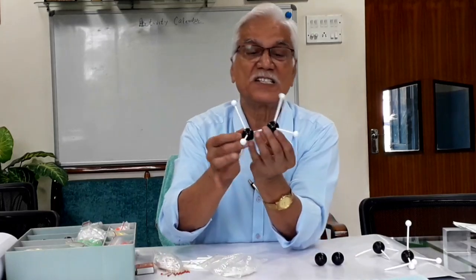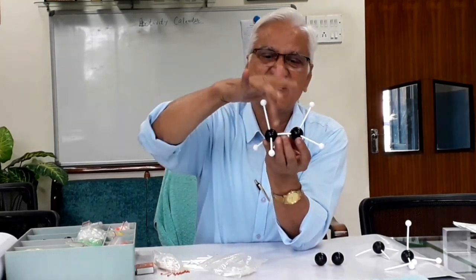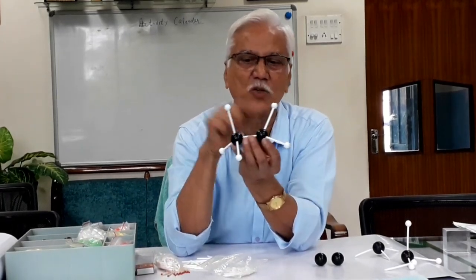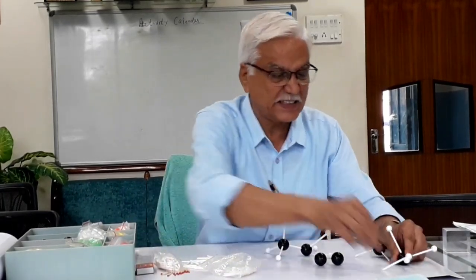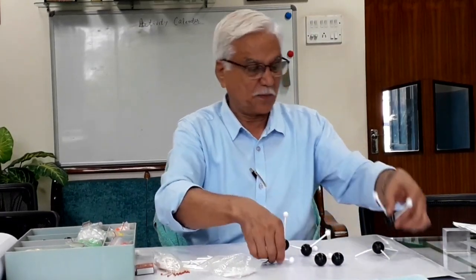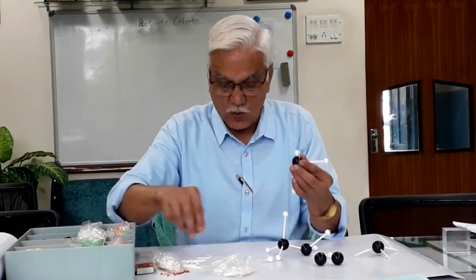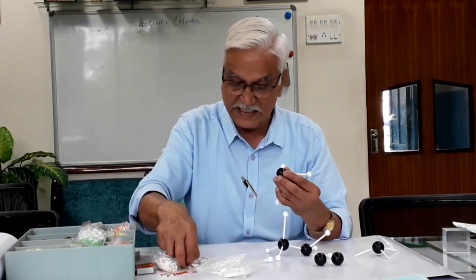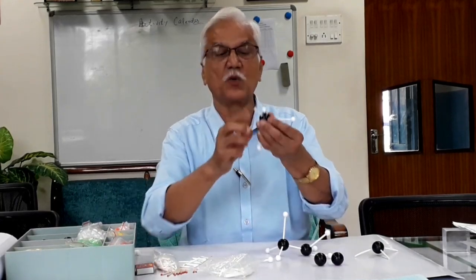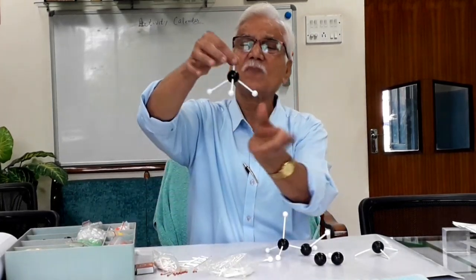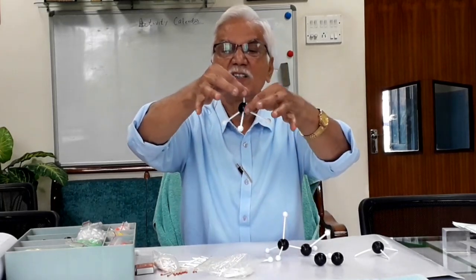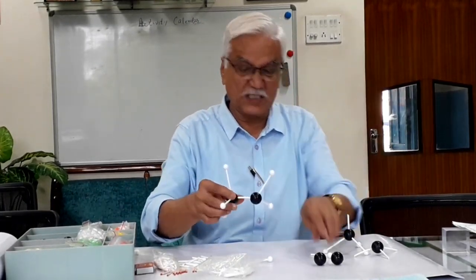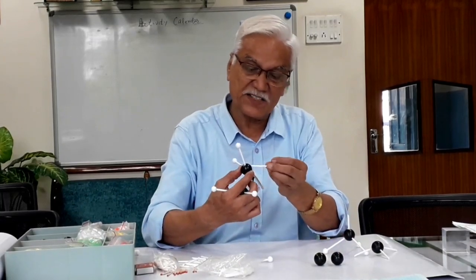CH3-CH3. Two methyl groups. This is called a single methyl group. If I add here, this is called a radical. A methyl radical: if 3 valencies are satisfied and 1 valency is not satisfied, this group is called methyl. So it has 2 methyl groups attached, so it is ethane.